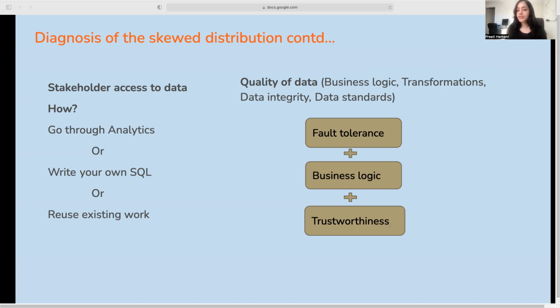Now, all of this meant that the results obtained by two people who may have designed their queries slightly differently would reach different conclusions. So that wasn't ideal. And a follow-up to this would be what about trustworthiness? So both of these issues meant that the trust in data was not as high as desired.